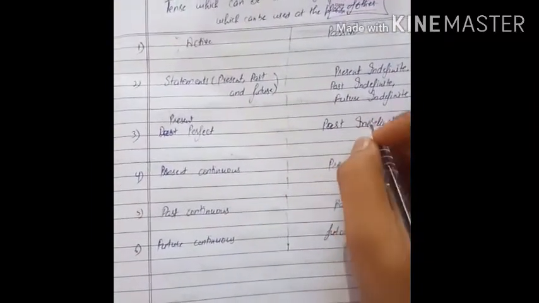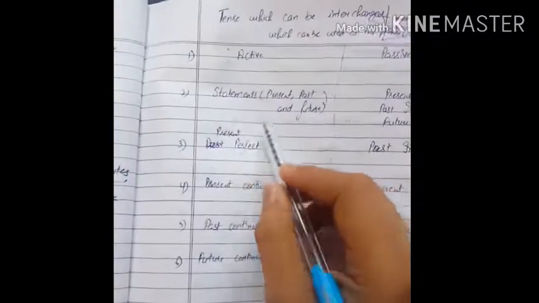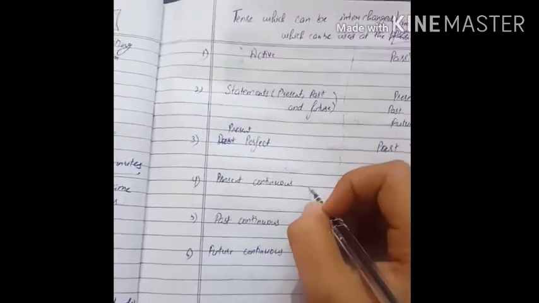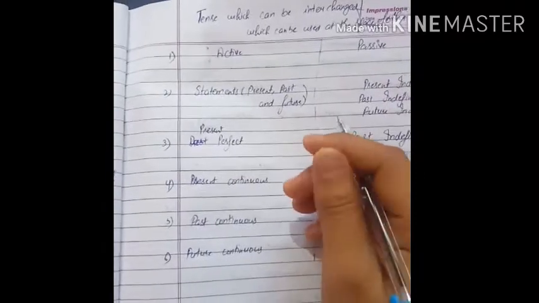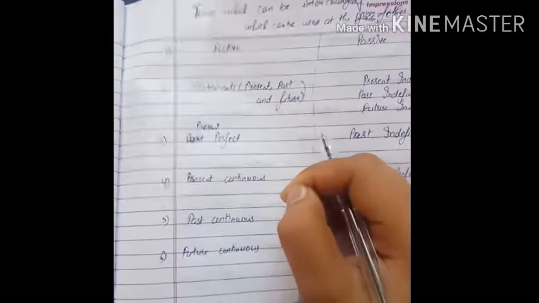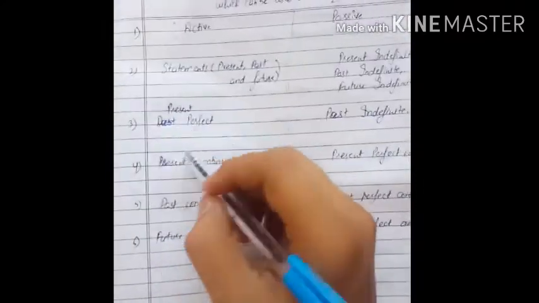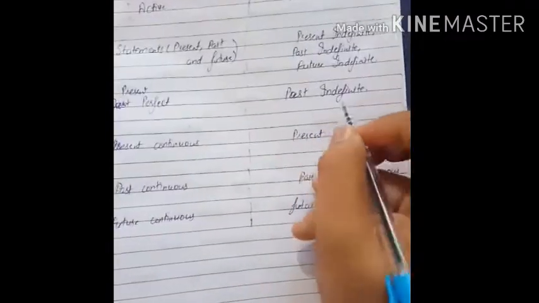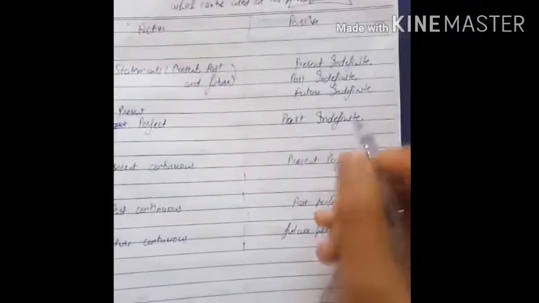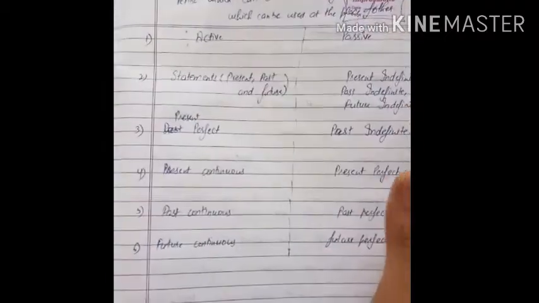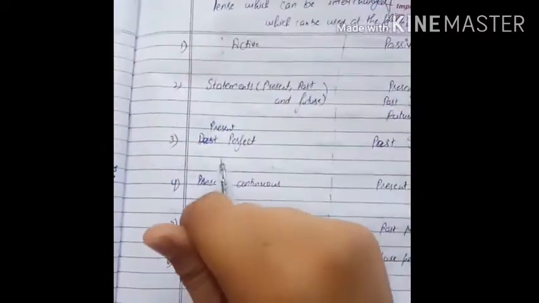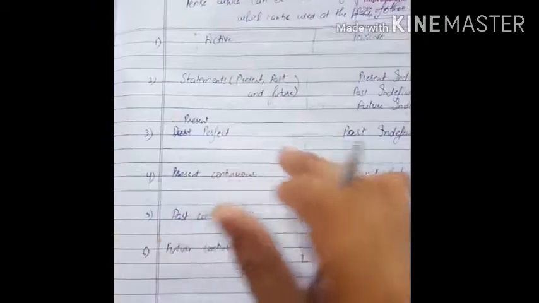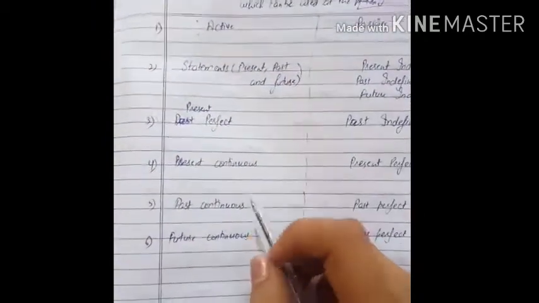If we have not given the time, then this can be converted into present perfect tense. Like if I say I have eaten food, this is the present perfect tense, or I can say I ate food in the morning. The meaning of both is the same, but we have interchanged one into another.